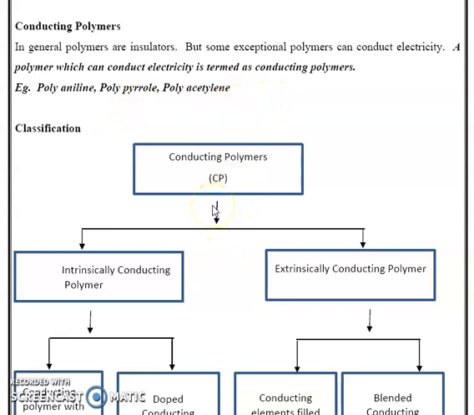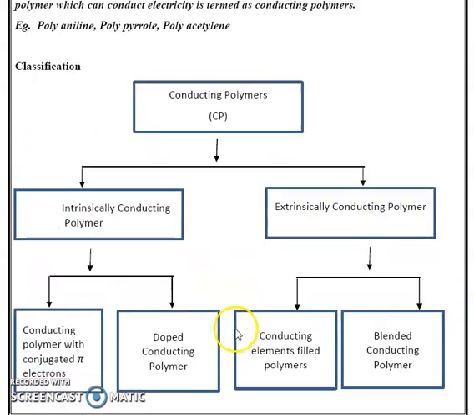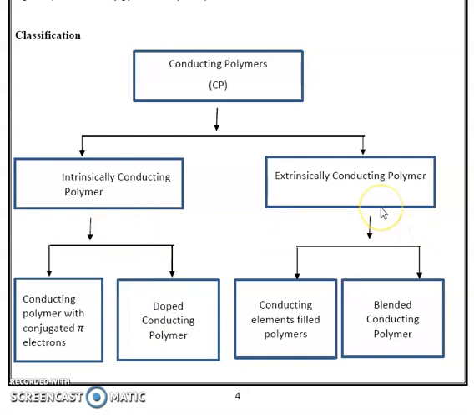Next, classification of conducting polymers. Conducting polymers are mainly classified into two types: intrinsically conducting polymers and extrinsically conducting polymers. Intrinsically conducting polymers are again classified into conducting polymers with conjugated pi electrons and doped conducting polymers. Extrinsically conducting polymers are again classified into two types: conducting element filled polymers and blended conducting polymers.